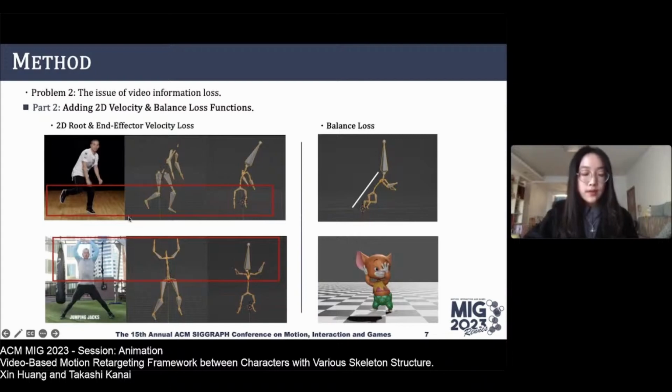So what we are doing here is adding a 2D root and end effector velocity loss function. Also, to address issues like the character's balance being off or the head direction looking unnatural, we are introducing a balance loss function. This function calculates the difference in the direction vectors of the head node between the source and the target characters.